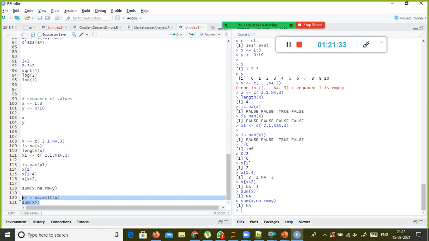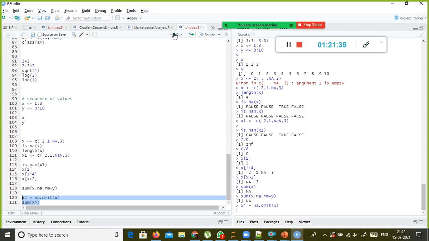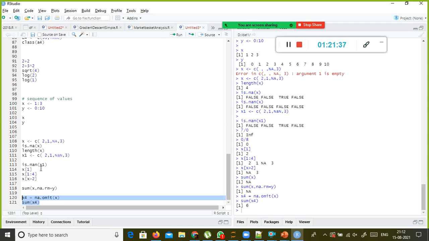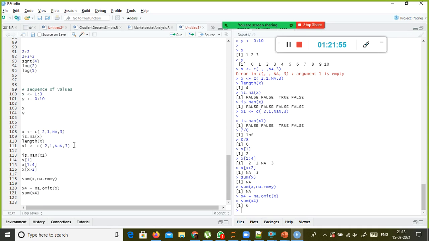So remove the missing value and store it in a variable called x4, right? So 2 plus 1 is 3, 3 plus 3 is 6. na.omit is helpful in terms of removing the missing values. And we also have na.rm, I somehow forgot that one, probably I will check and tell you that one also, okay?